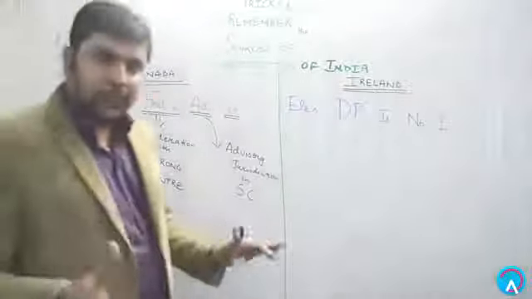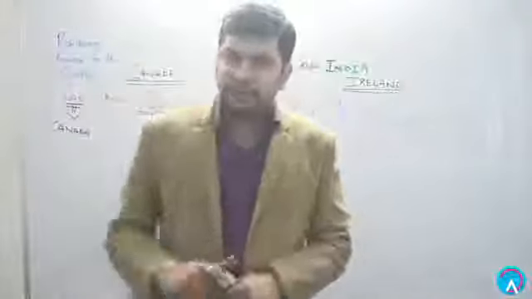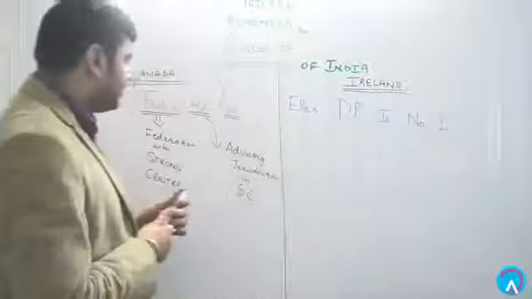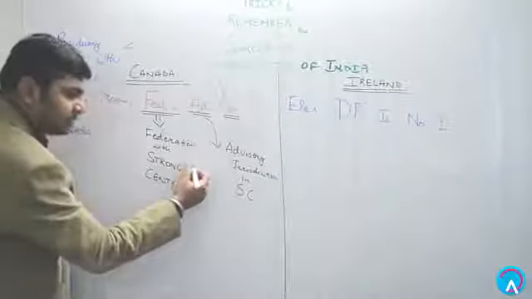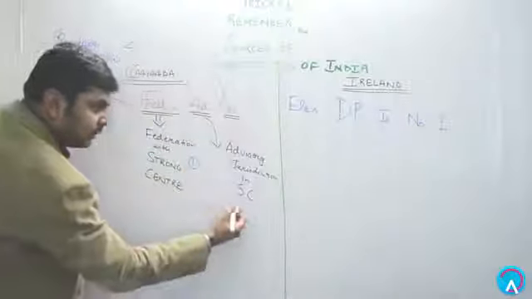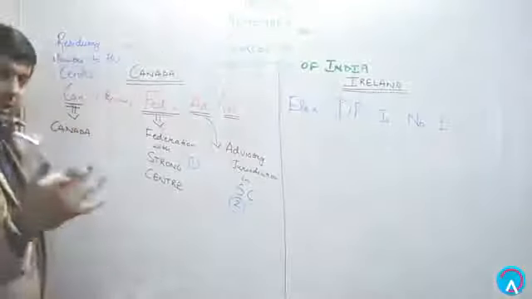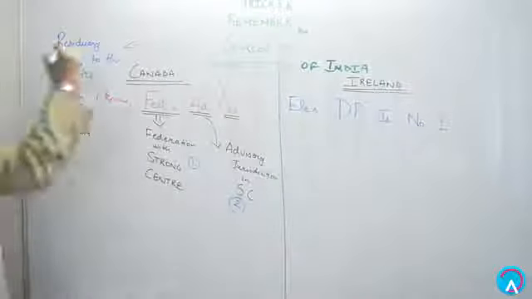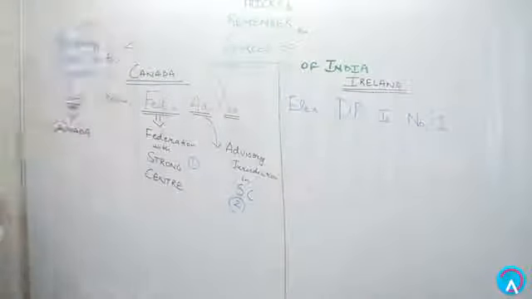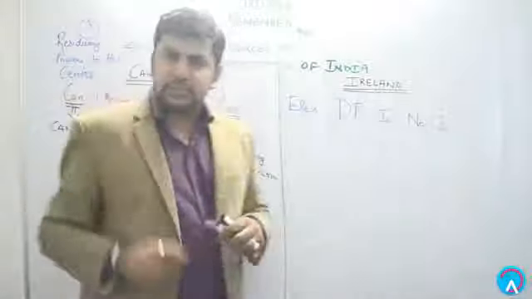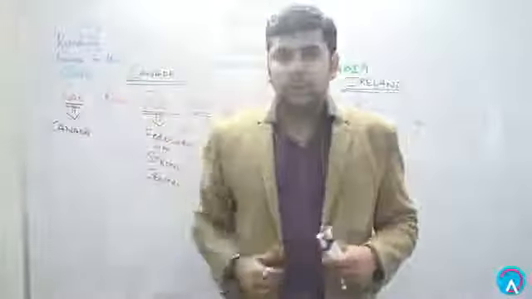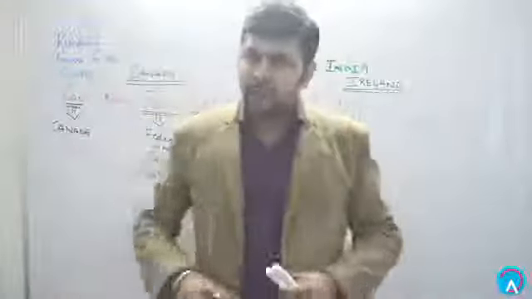So the important points we have taken from Canada's constitution are, the first one is federation with strong center, the second one is advisory jurisdiction in the Supreme Court, and the third one is residuary powers to the center. All these 3 points have been taken from the Constitution of Canada. Now let's see how the next trick goes.